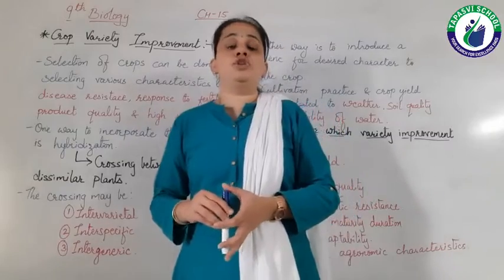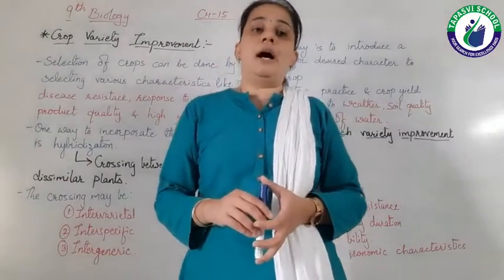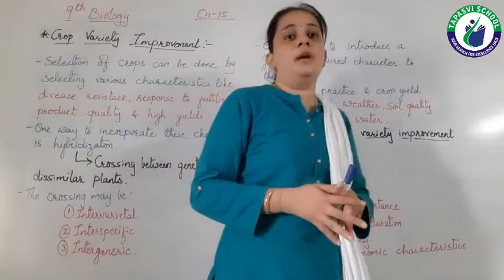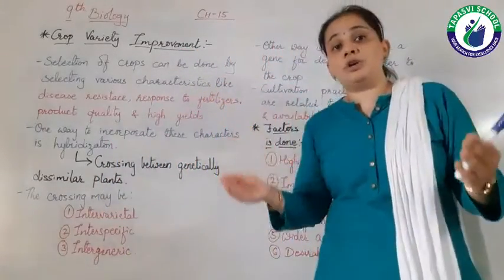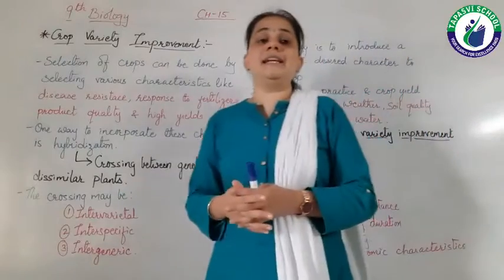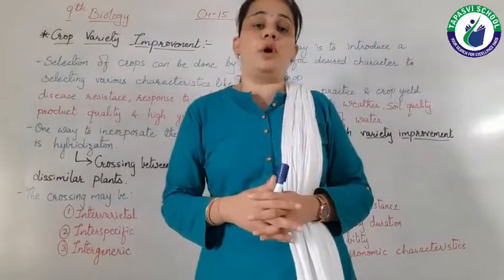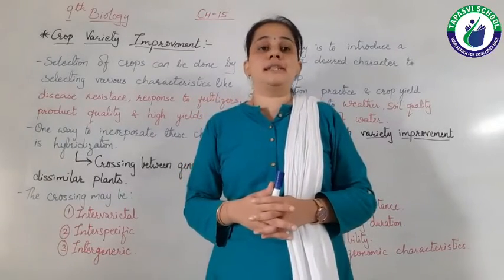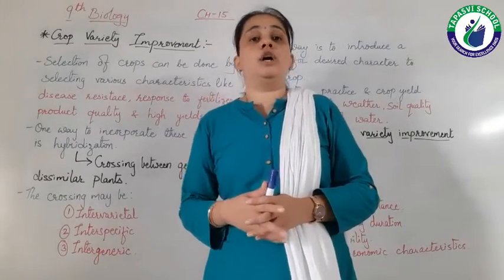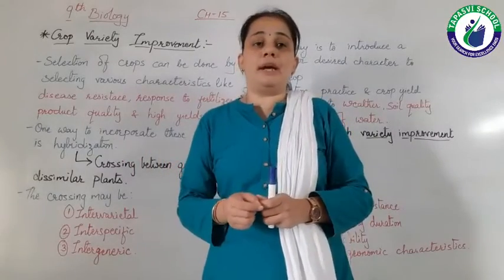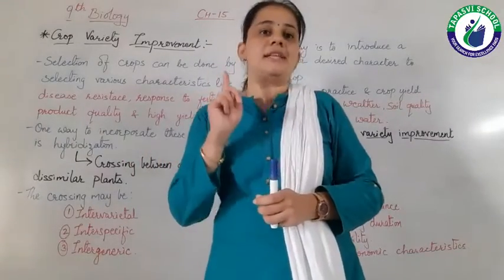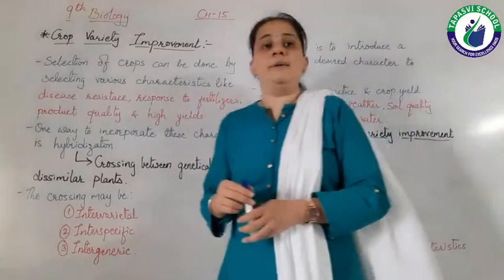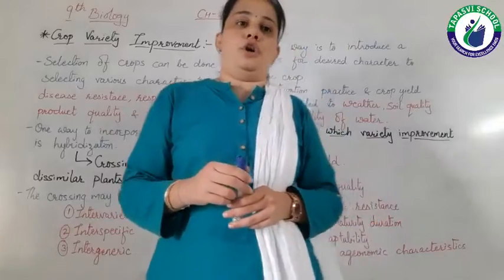And we should give them knowledge about which climatic condition, which soil type, what amount of water is needed by these improved quality crops, right? So this is about crop variety improvement by two methods: hybridization and introducing the gene into a crop.